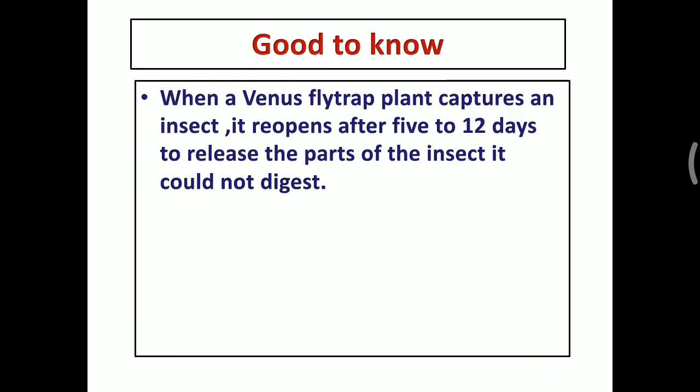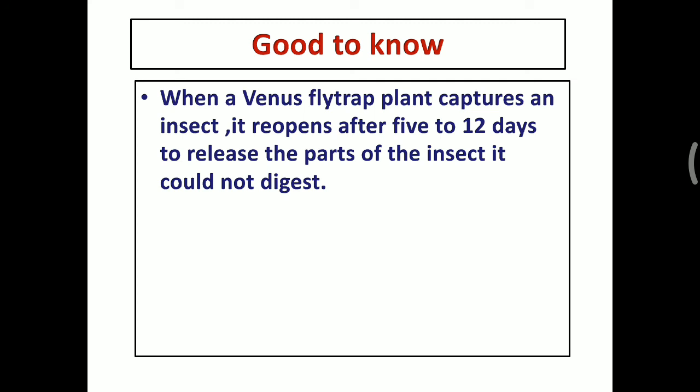This is good to know. When a Venus flytrap plant captures an insect, it reopens after 5 to 12 days to release the parts of the insect it could not digest. Once the Venus flytrap plant captures the insect, it reopens after 5 or 12 days to release the parts of the insect it could not digest. It could release them only after the 5 or 12 days.